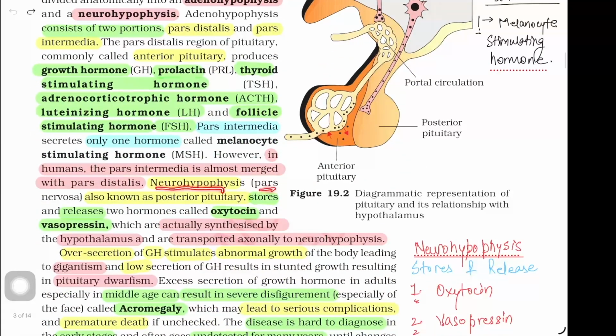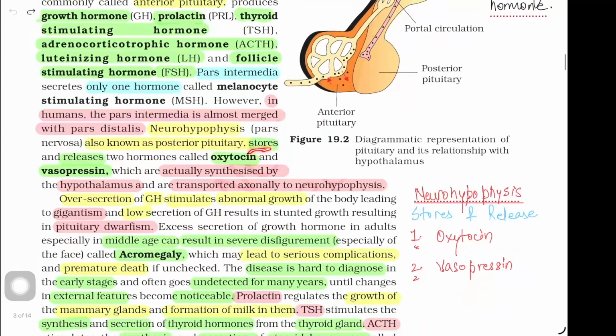Neurohypophysis, that is pars nervosa, also known as posterior pituitary, stores and releases two hormones called oxytocin and vasopressin, which are actually synthesized by the hypothalamus and are transported axonally to neurohypophysis. Over-secretion of growth hormone stimulates abnormal growth of the body, leading to gigantism, and low secretion of growth hormone results in stunted growth, resulting in pituitary dwarfism.